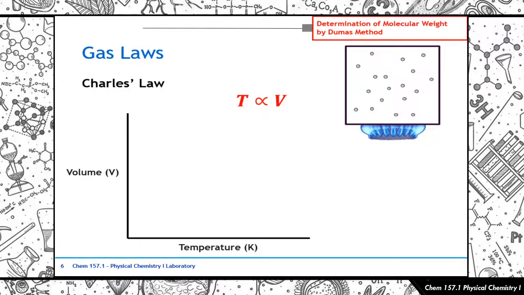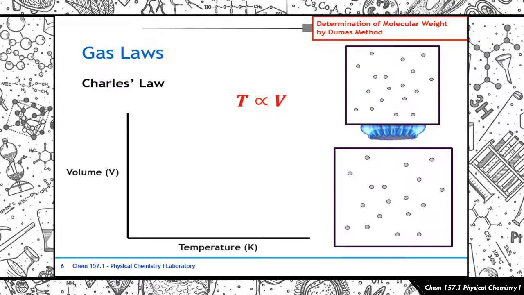And then, of course, since they're enclosed in that space, they're also colliding with the walls of the container faster and with more energy. So ano nangyayari dyan? If your container is not a rigid container, ang tendency mangyayari dyan is that your container is going to expand. Okay? So that is the relationship between temperature and volume.